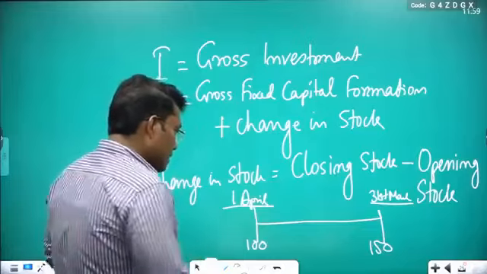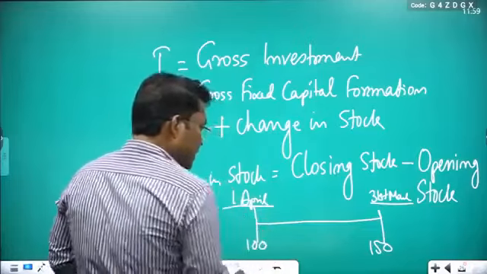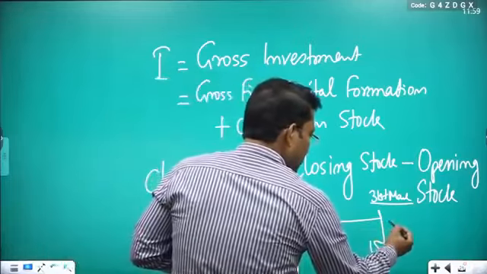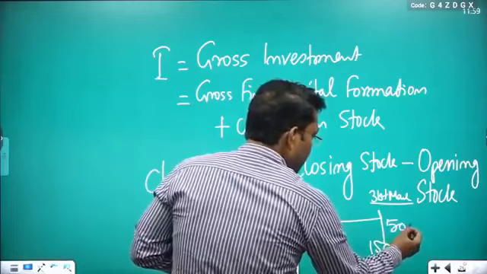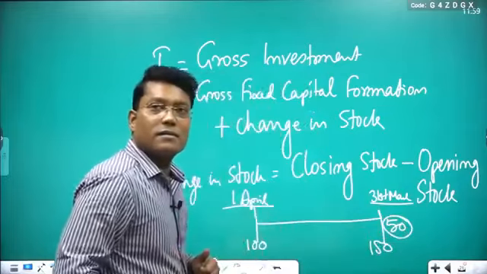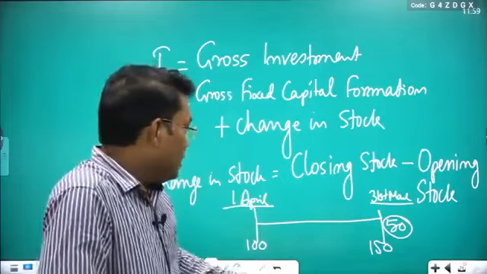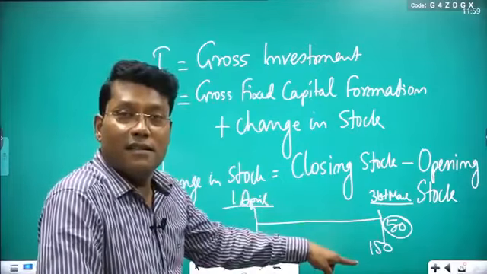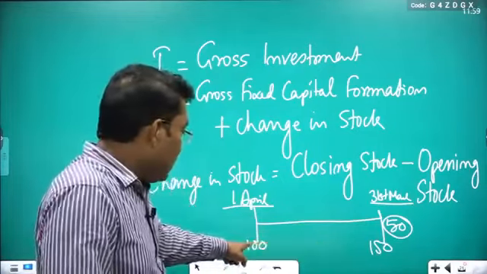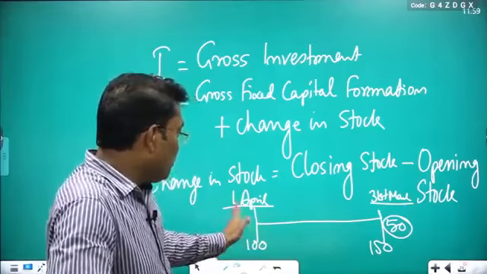Take another case. On the first day it was 100, but on 31st March it has become 50 units. The stock has declined, but the 100 units were the output of the previous year.